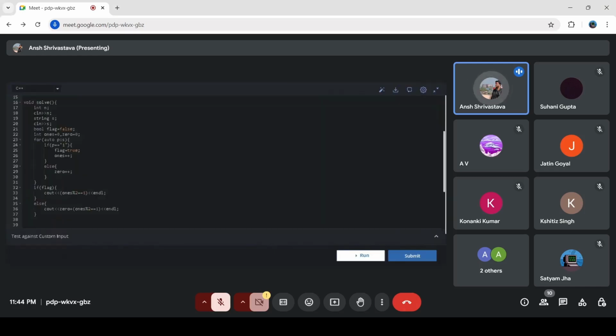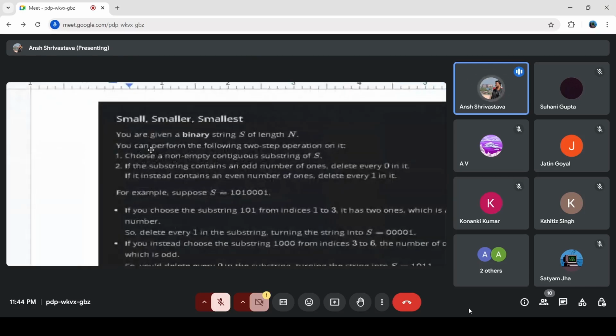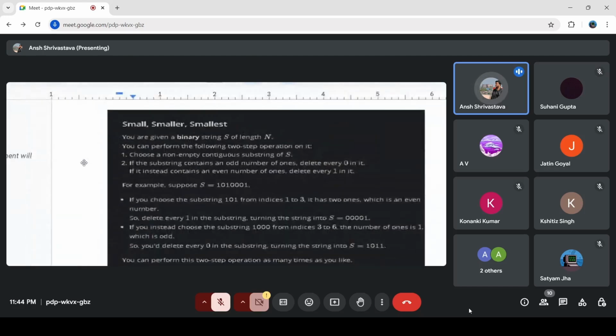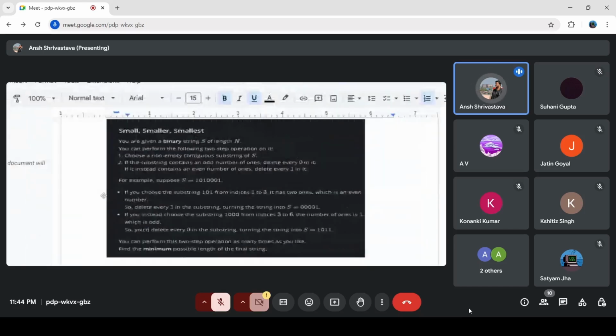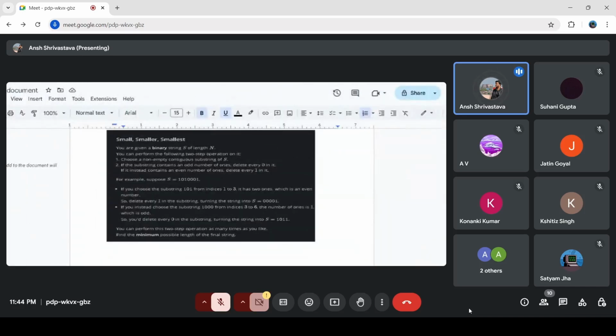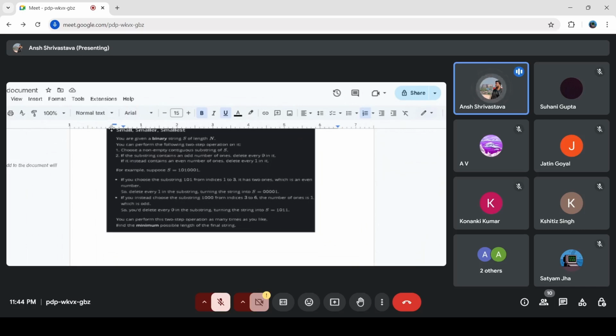Okay, I have pasted the question on this doc itself. The question says: you are given a binary string s of length n, and you can perform the following two-step operation on it. You can choose a non-empty contiguous substring of s, and if the substring contains an odd number of ones, delete every zero in it. And if it contains an even number of ones, delete every one in it. So this is the main part of the question that you have to understand.